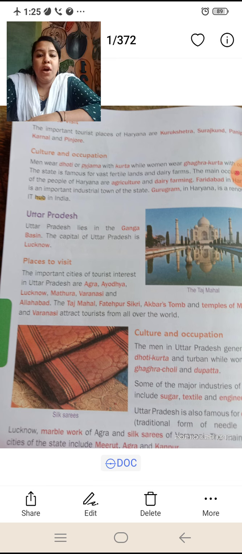In culture and occupation in Haryana, men wear dhoti or pajama with kurta, while women wear ghagra kurta with odhani. The state is famous for vast fertile lands and dairy farms. The main occupations of the people of Haryana are agriculture and dairy farming. Faridabad in Haryana is an important industrial town of the state. Gurugram in Haryana is a renowned IT hub in India.